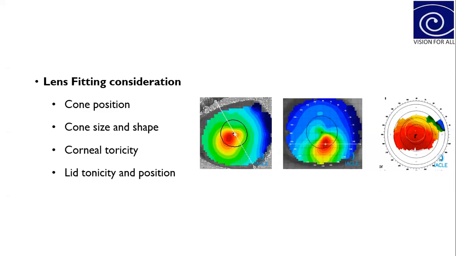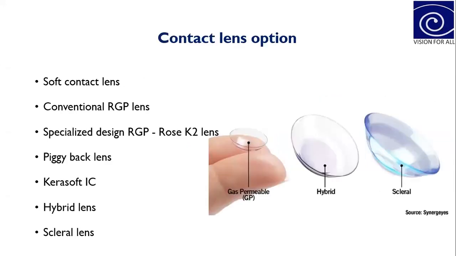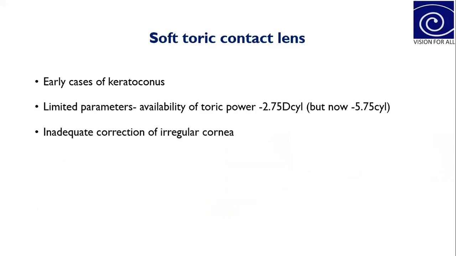So coming to the contact lens options for keratoconus, there are varieties of contact lenses available to manage keratoconus. Soft contact lenses are there, conventional RGP lenses are there. So we'll go one by one through these contact lenses. First one is soft toric contact lenses.